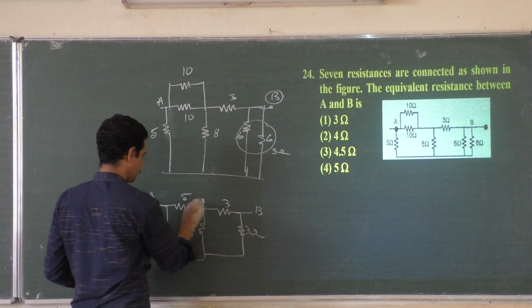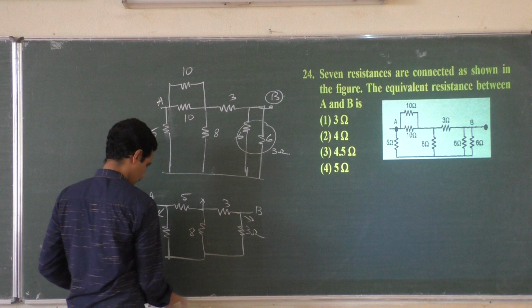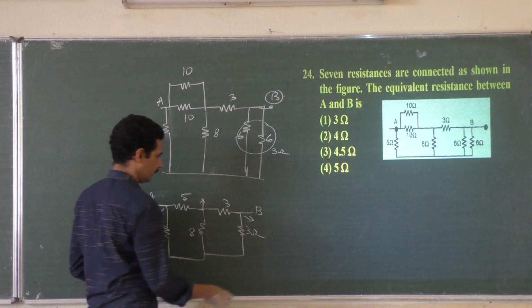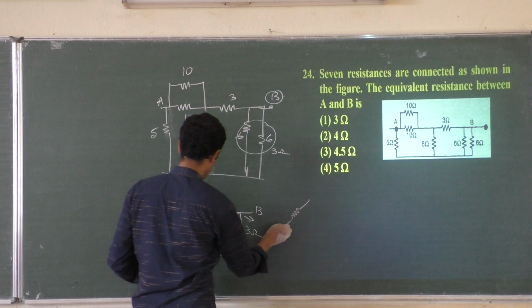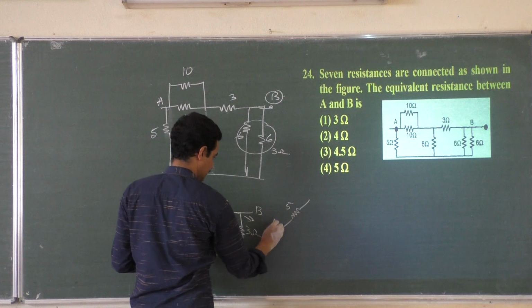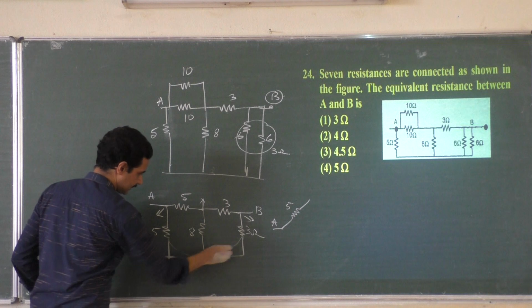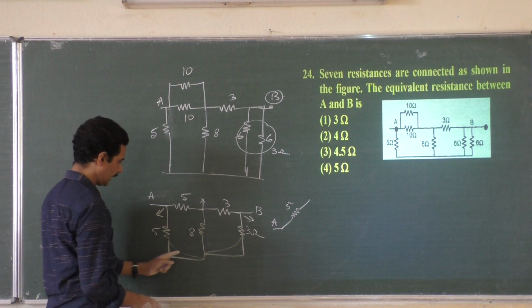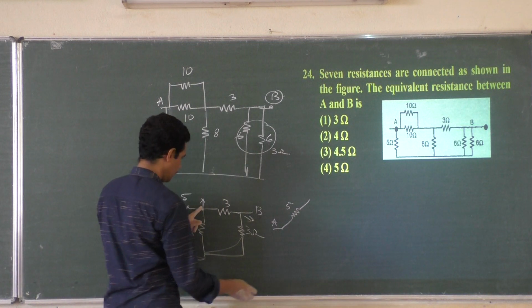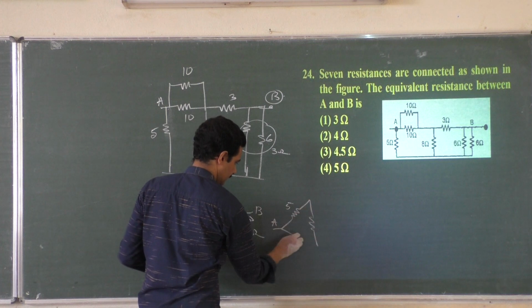I'll take these two upwards and these two downwards. Okay. So how can we realize the circuit now? It will be like this. This is 5 and A comes here. And from A, I can directly connect these two like this. From A, directly 5 ohm to the 8 ohm which is coming from here.